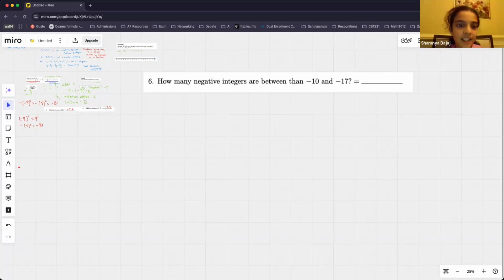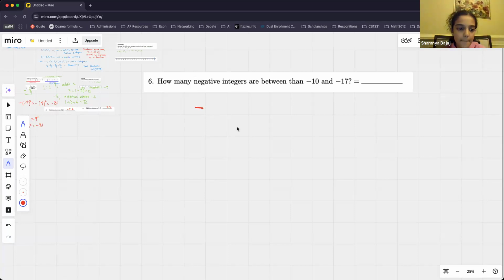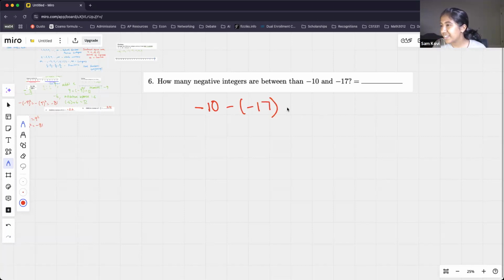Is the answer 7? Tell me how you got to 7 first. Because minus 10 is less than minus 17. But if you subtract 17 by 10, you can get 7. Okay, so from what I'm hearing, you did -10 minus -17, and then you got 7. Okay, cool. All right, do you guys agree or disagree with this answer?